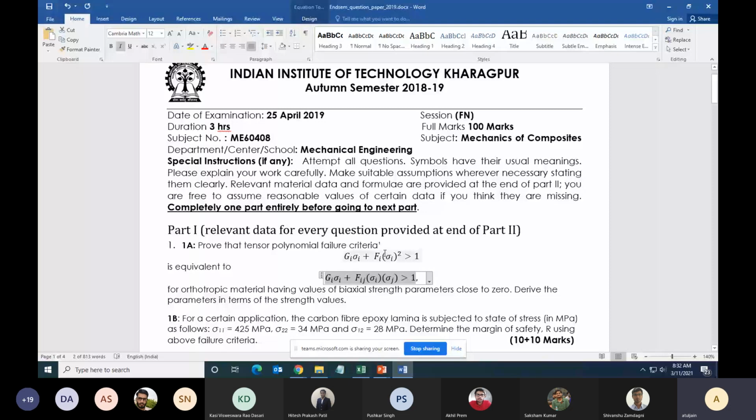What is the difference between the first and the second failure criteria? The terms F12 sigma 1 sigma 2, this combination is not there in the first equation, correct? Because it's only F1. But we are saying biaxial strength parameters are 0. So if the biaxial strength is zero, then you will see that if you open both of them, they will come out to be the same. Please try.